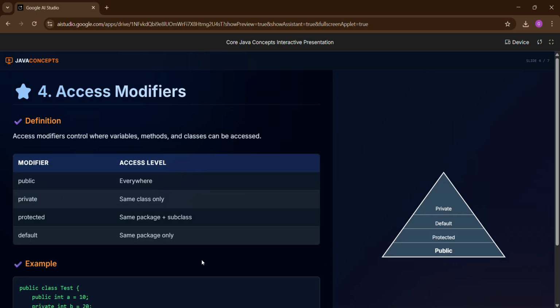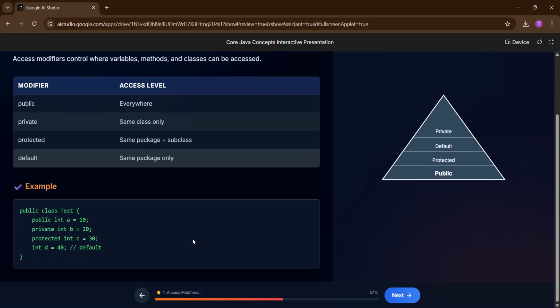4. Access modifiers. Definition. Access modifiers control where variables, methods, and classes can be accessed. Modifier, access level: public, everywhere; private, same class only; protected, same package plus subclass; default, same package only. Example. You can see the code in our conversation history.